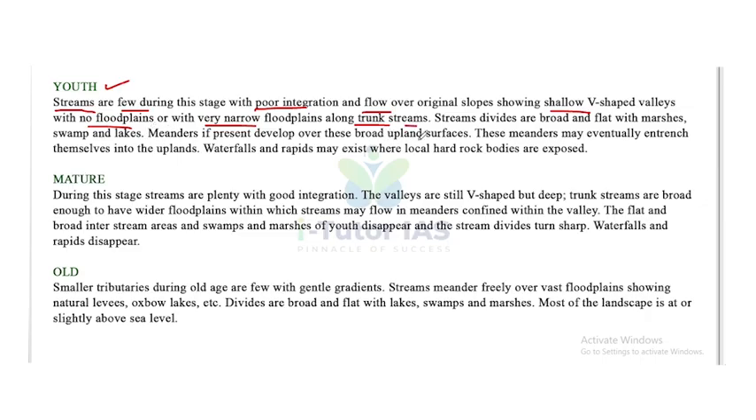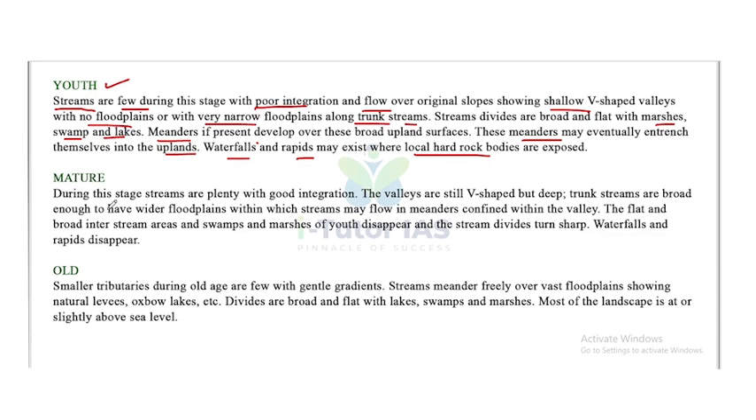Now, stream divides are broad and flat with marshes, swamps and lakes. Meanders, if present, develop over these broad upland surfaces. So here we can see the meanders also. These meanders may eventually entrench themselves into the uplands, and waterfalls and rapids may exist where local hard rock bodies are exposed. So we can see waterfalls and rapids in this area, but the condition is they exist only at local hard rock bodies. So that is about the youth stage.